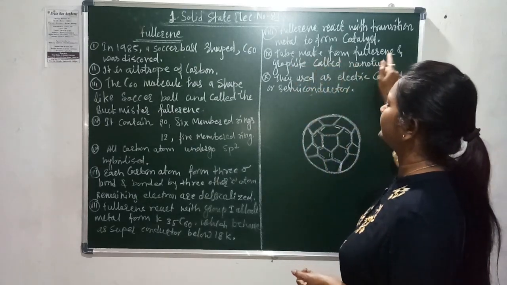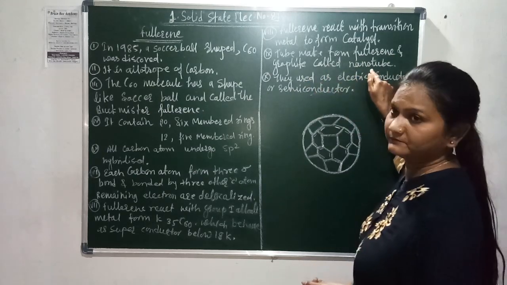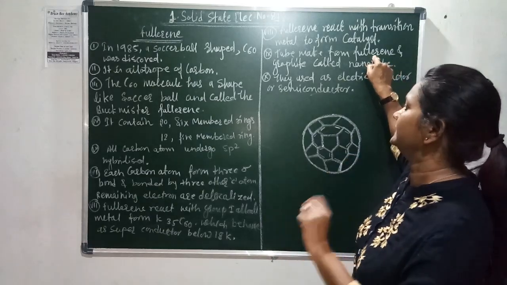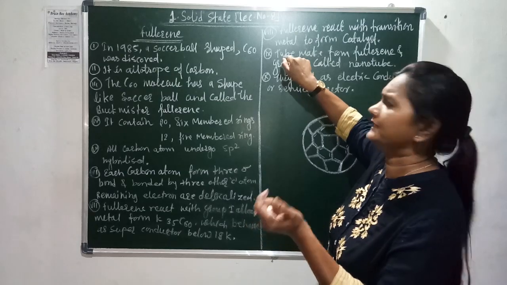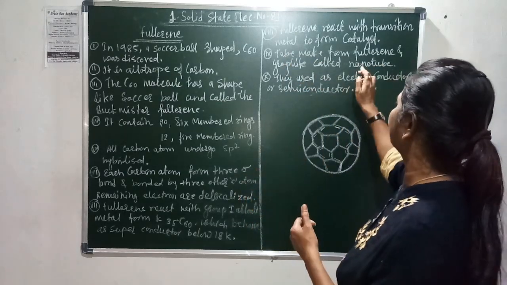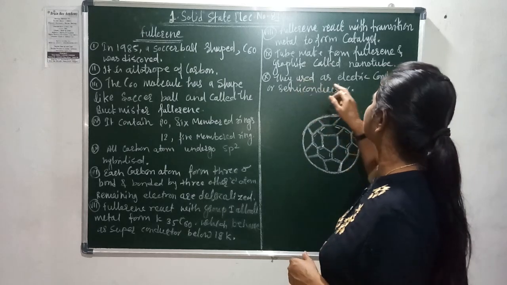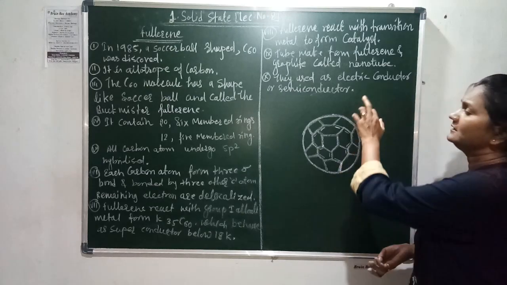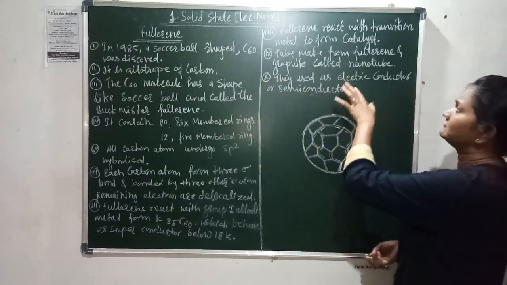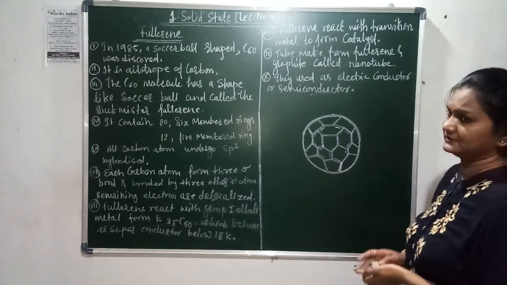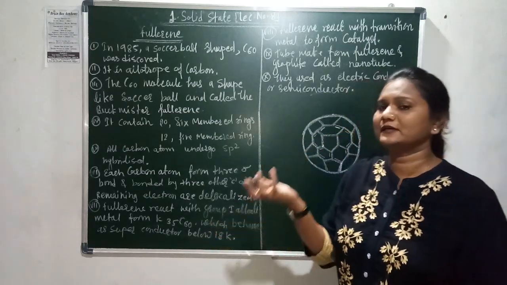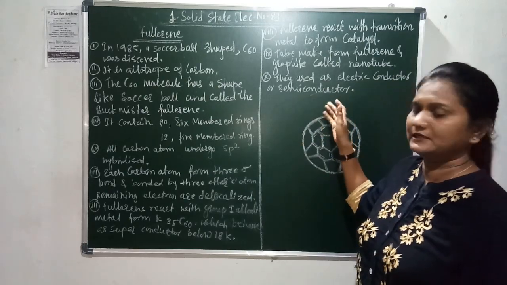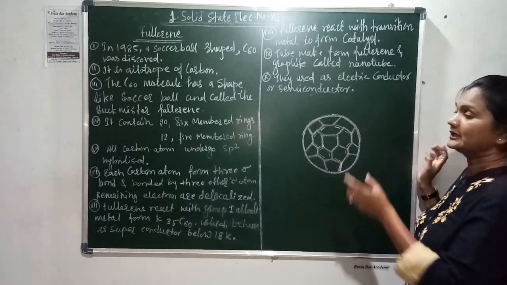And the next point: a tube made from fullerene and graphite is called a nanotube. That means fullerene is also used for making nanotubes, different types of tubes. They can be used as an electrical conductor or a semiconductor. That means fullerene is also used for making catalysts, and they work as an electrical conductor or a semiconductor.